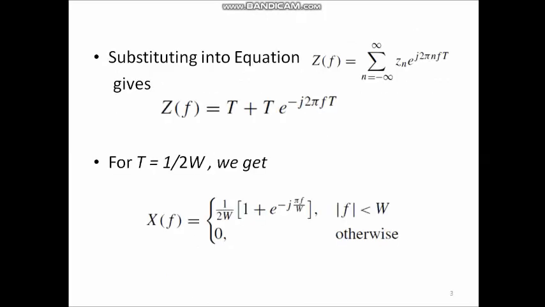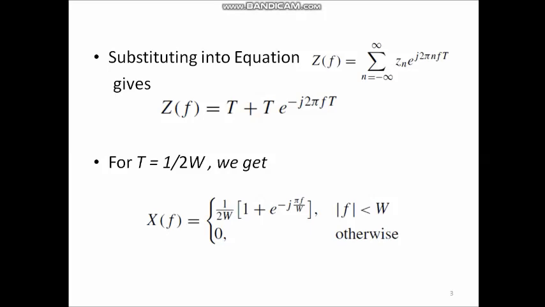Okay, next consider the equation Z(f) equal to summation n equal to minus infinity to plus infinity Zn e to the power j 2 pi n f T, and substitute the previously calculated Zn values. For n equal to minus infinity up to minus 2, Zn value is 0, and from n equal to 1 to infinity, again Zn value is 0.